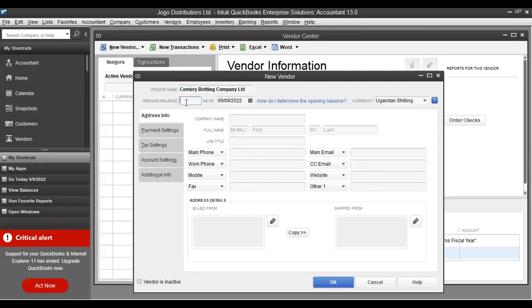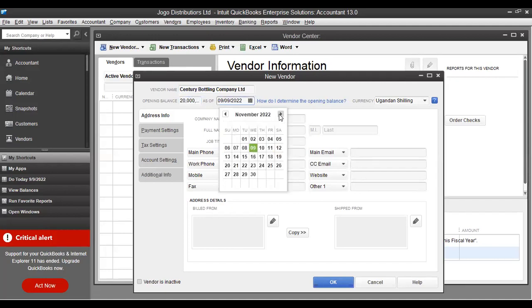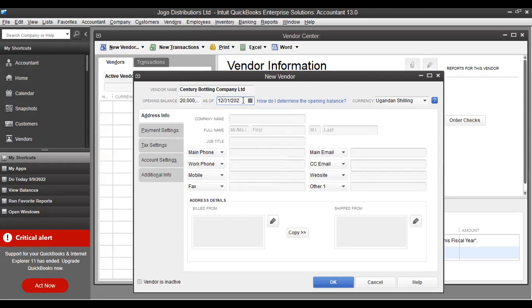Okay, the opening balance, let's put it there. This is 20 million. The date is very, very important. 31st December 2017.